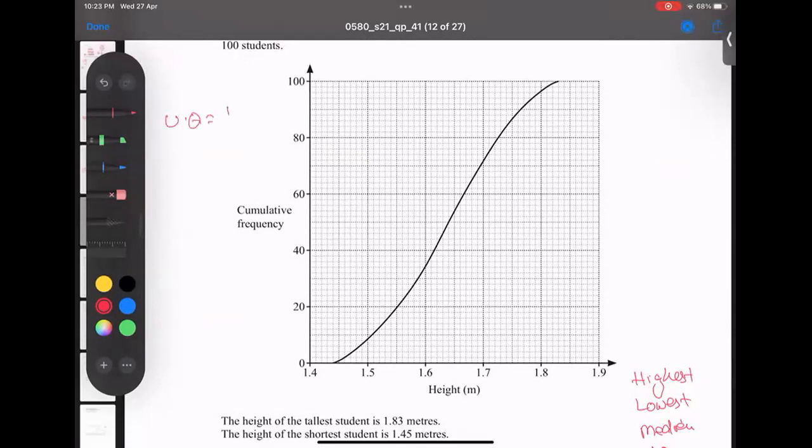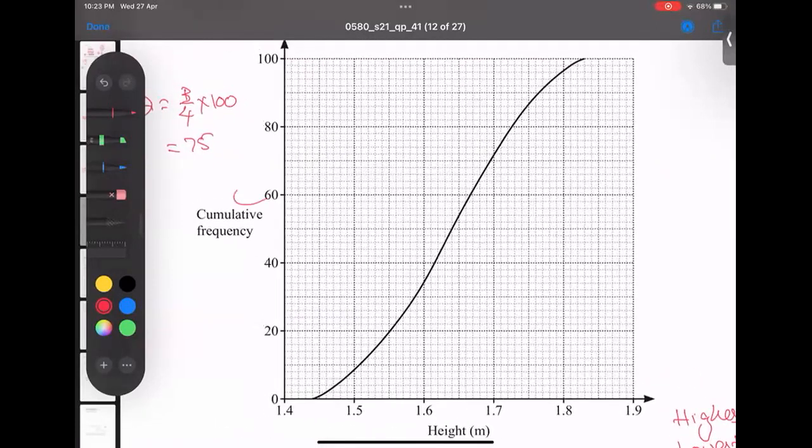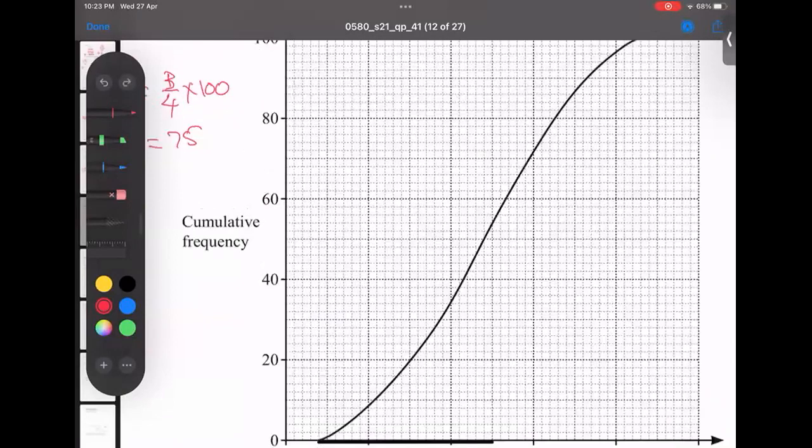The upper quartile formula is 3/4 of 100. 100 is where this graph ends. So I'm getting 75, but 75 is not my answer. This is 60, there's 80, 70 is the middle, and 75 is exactly in the middle of that.